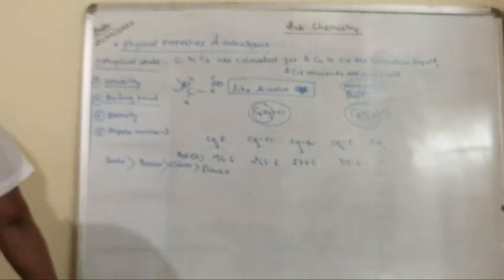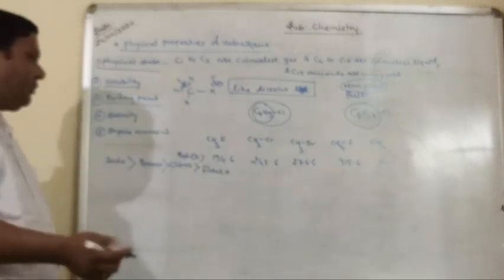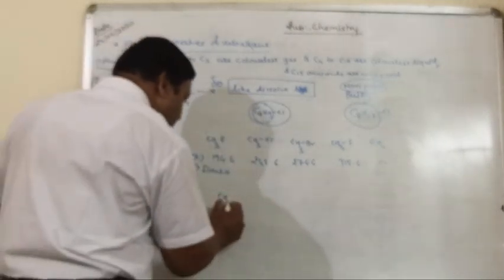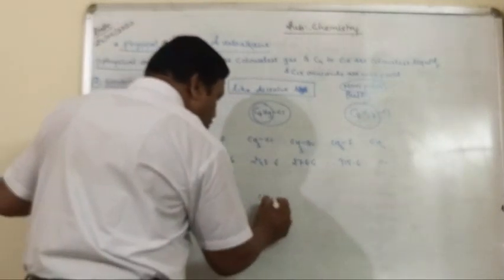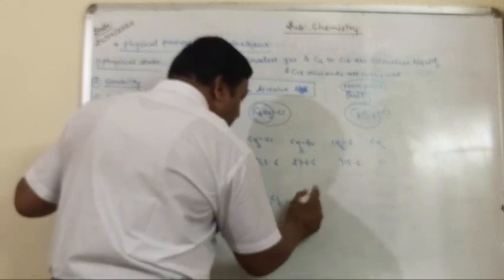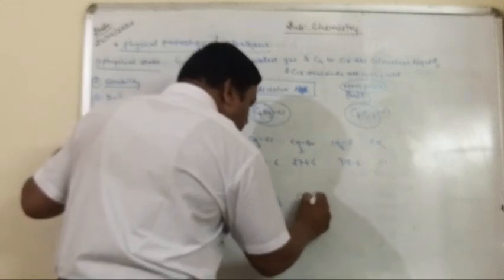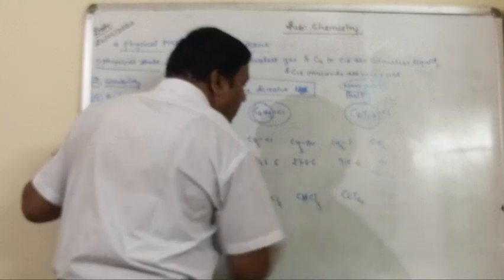Now the second one is the number of halogens. If we increase the number of halogens, suppose CH3Cl, CH2Cl2, CHCl3 and CCl4.